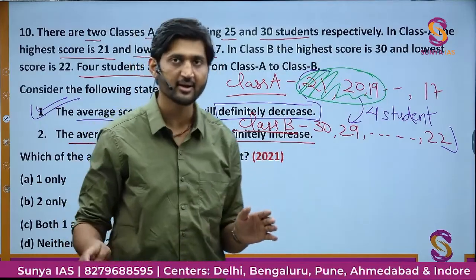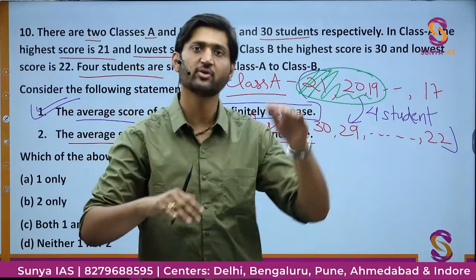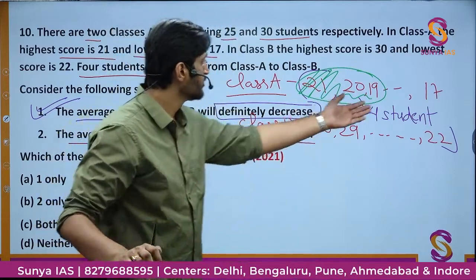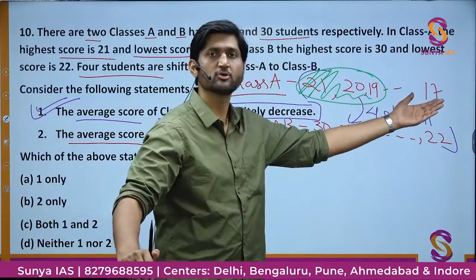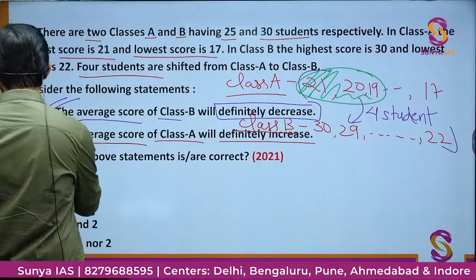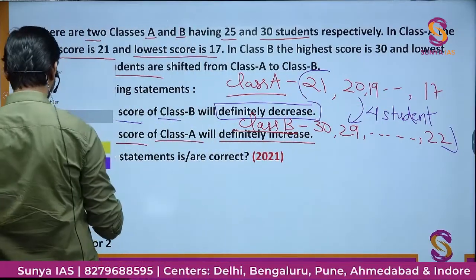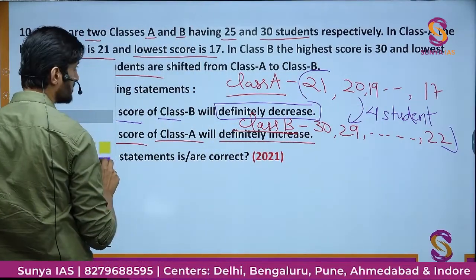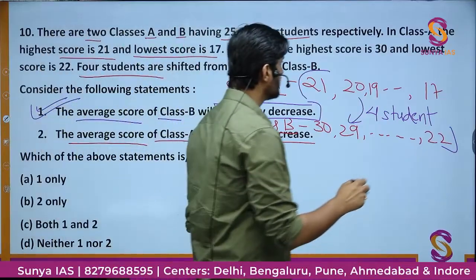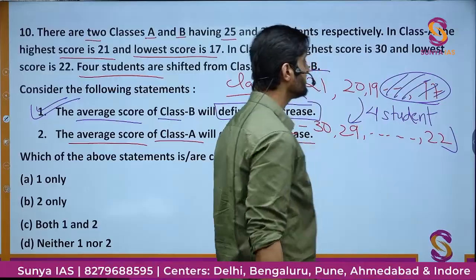If from the bad class you take out the somewhat good students they have, the overall average will decrease because there will be only non-performing students left. On the contrary, if you take out not the best ones, but the worst performing students which are getting the least of the marks, then what will happen?